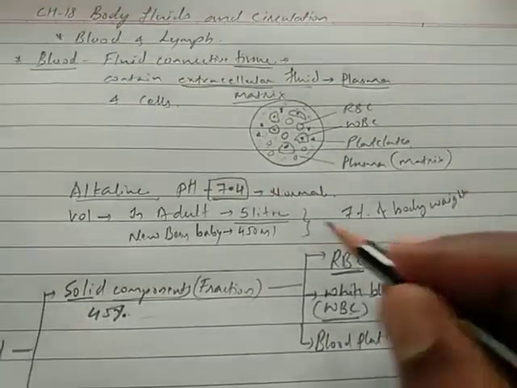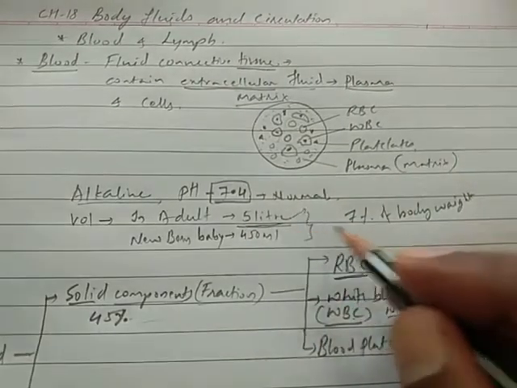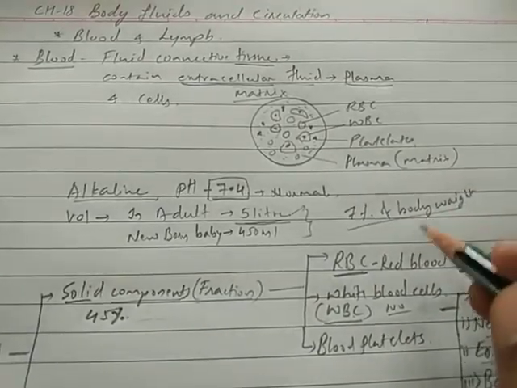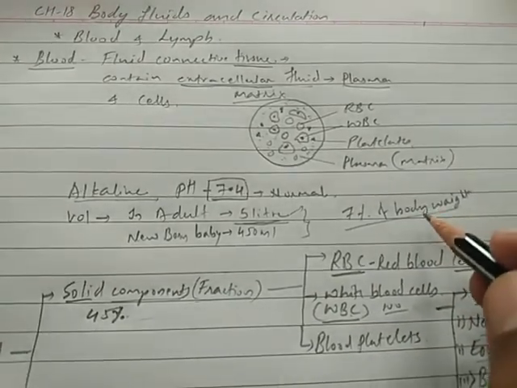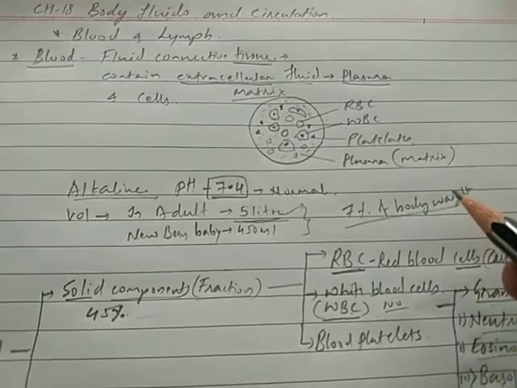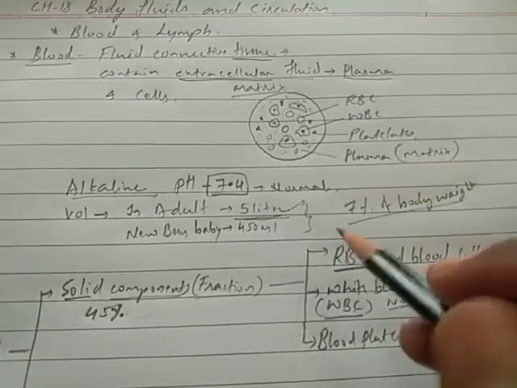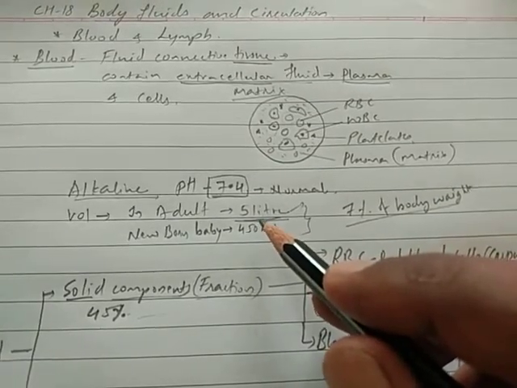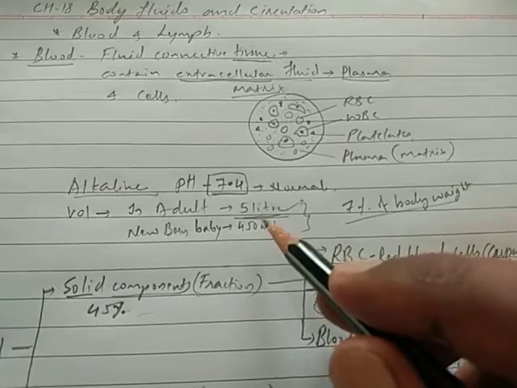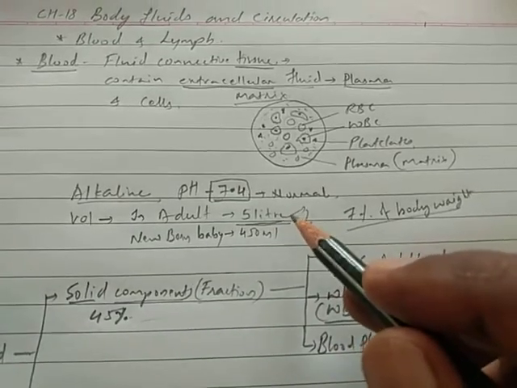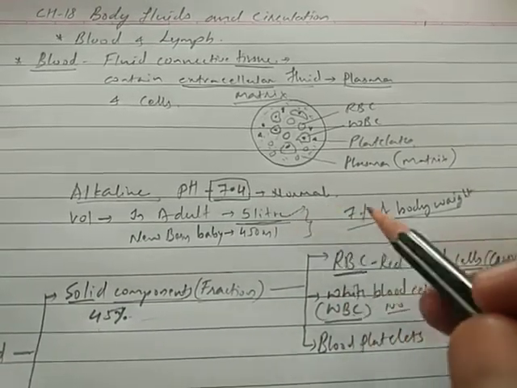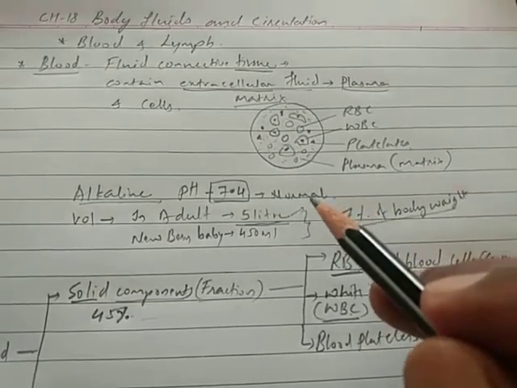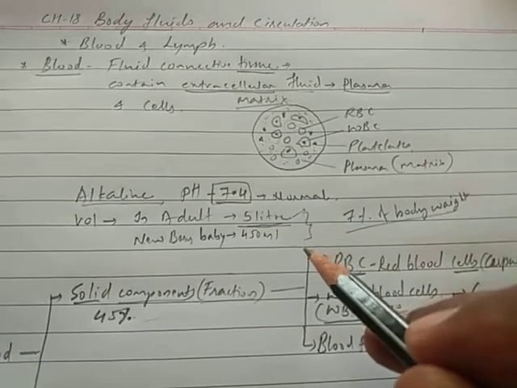So it's not exactly 5 liters in everyone. When a person has more weight, he has more blood than this 5 liters. It's an average volume that is given. It depends on the body weight, directly proportional to body weight. If body weight increases, the blood volume also increases. If body weight is less, the blood volume is also less.